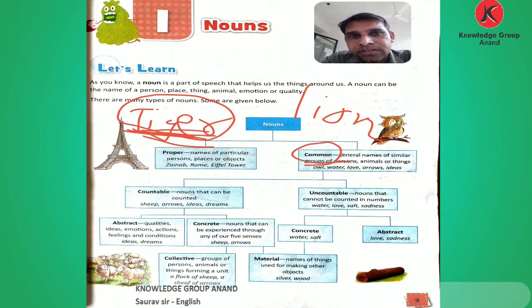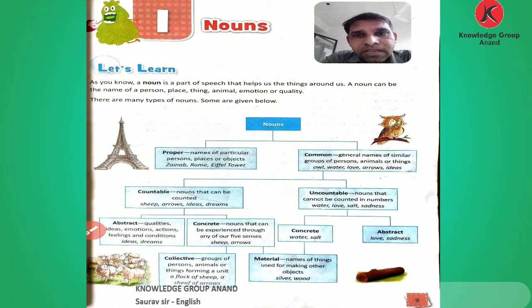But if we use this name as a particular name, like in our film industry, Tiger Shroff. So Tiger is the name of a person. So Tiger is a proper noun when given as the particular name of a person. And when I talk about the tiger as an animal name, it is used commonly. So this is the difference. If we use a common name as a particular given name, that is called a proper noun.